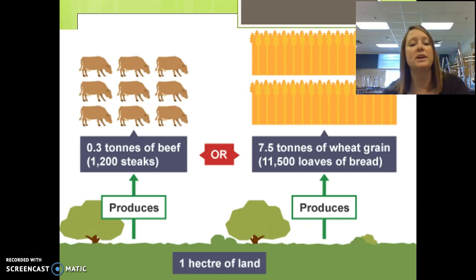This is just another comparison, what can be produced on 1 hectare of land. So 12,000 steaks, which is about 0.3 tons of beef, compared to 7.5 tons of wheat grain, which would be about 11,000 and a half loaves of bread.